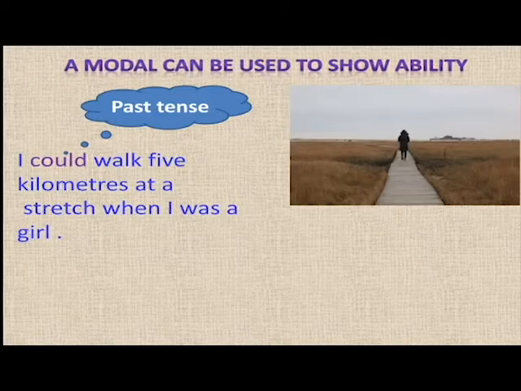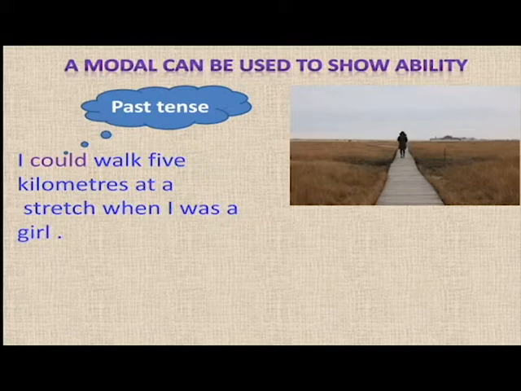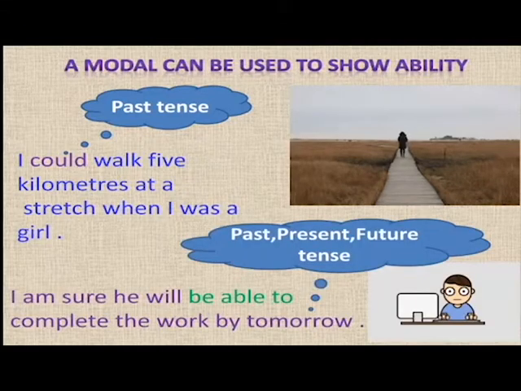A modal auxiliary can be used to show ability in the past. For example, he could walk 5 kilometers at a stretch. I could walk 5 kilometers at a stretch when I was a girl. So now I am not able to walk anymore. So could is used to show the past ability.